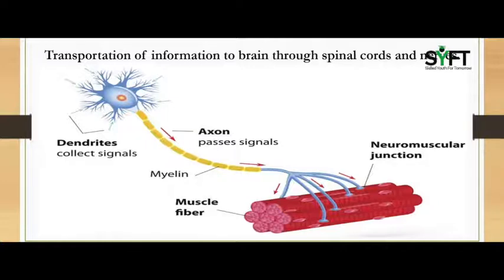The axon terminals relay nerve impulses. They are responsible for transmitting messages from body parts to the brain and from the brain to the body parts. And that is how transportation of information happens to the brain through spinal cord and different nerves.